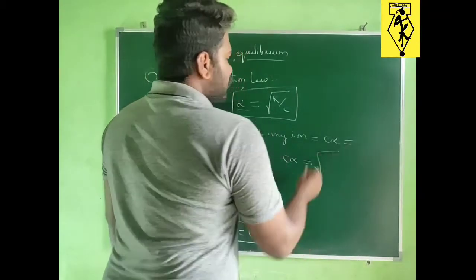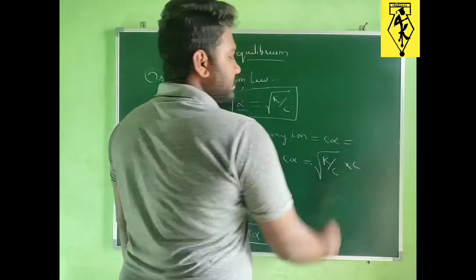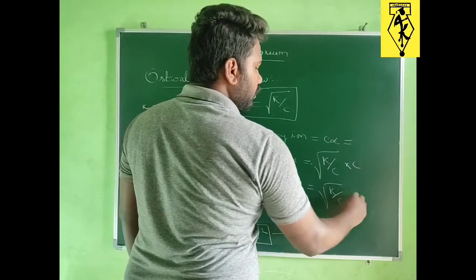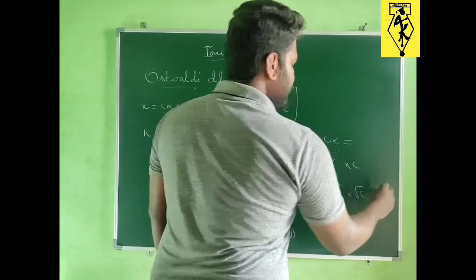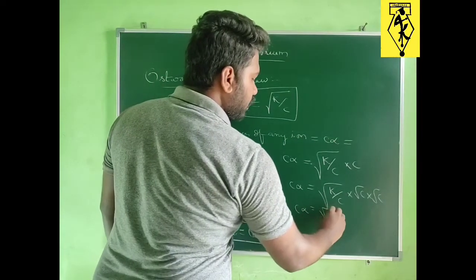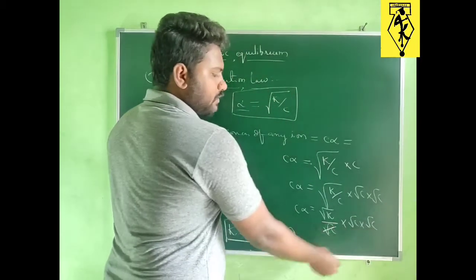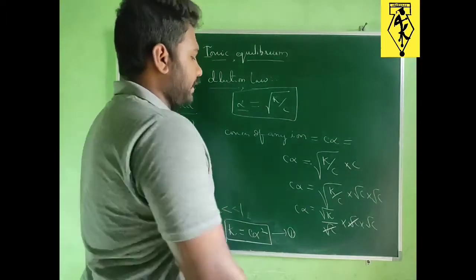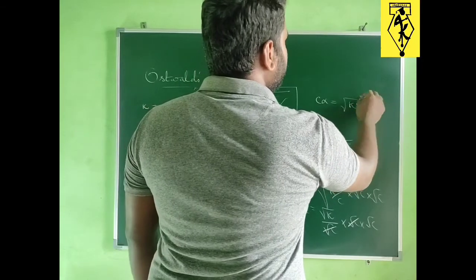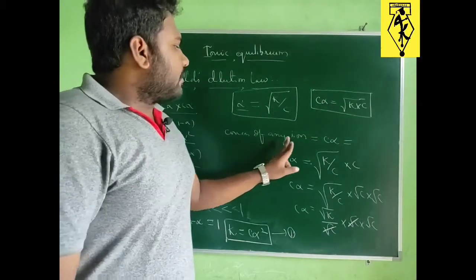So square root of K by C, and we are multiplying with C. So I can write this C as square root of C into square root of C, and I am simplifying this square root of K by C as square root of K divided by square root of C. So here square root of C will get cancelled, and finally we'll get C alpha is equals to square root of K into C. So here this is the concentration of any ion at equilibrium.